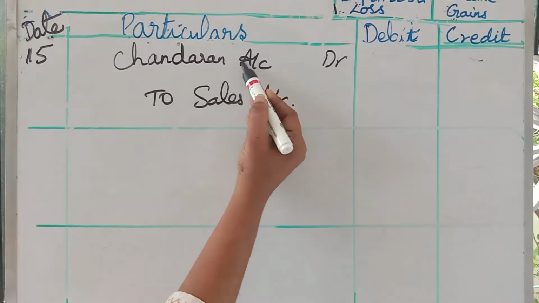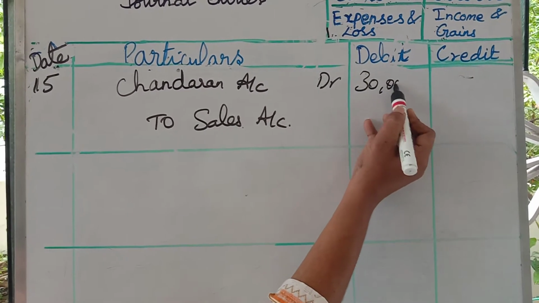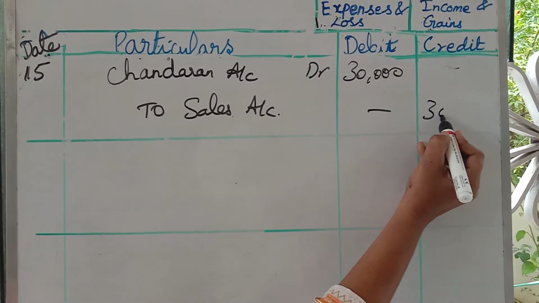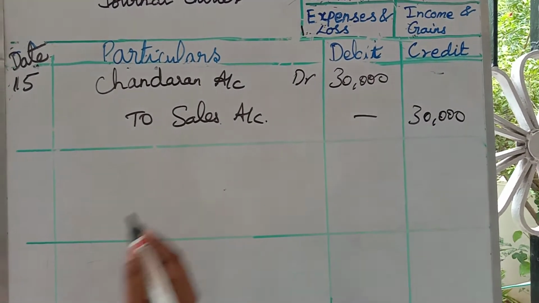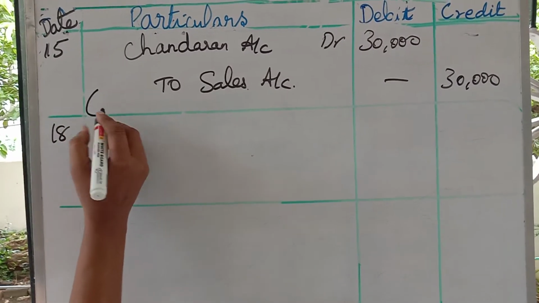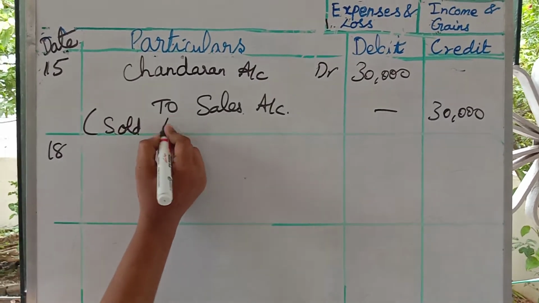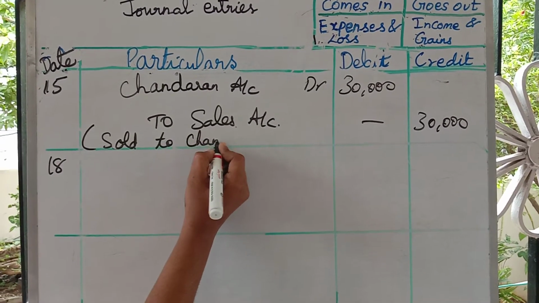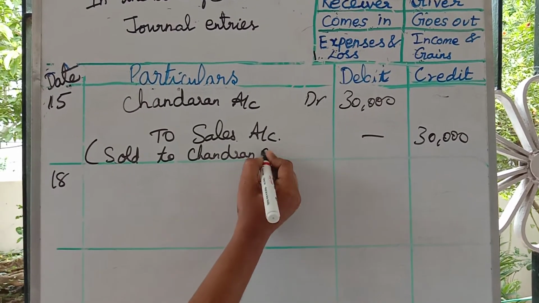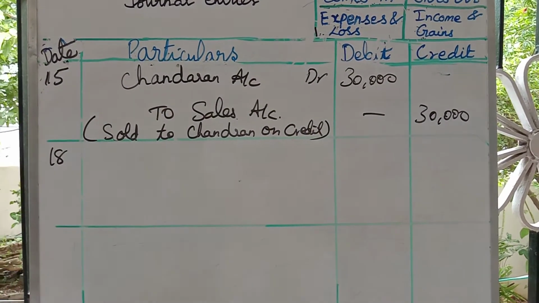He is the receiver, it is an income. So how much is the amount? 30,000. Here also 30,000, here also 30,000. Next date is the 18th. So here you write: sold goods to Chandran on credit.